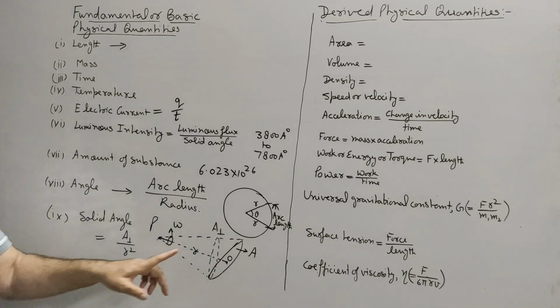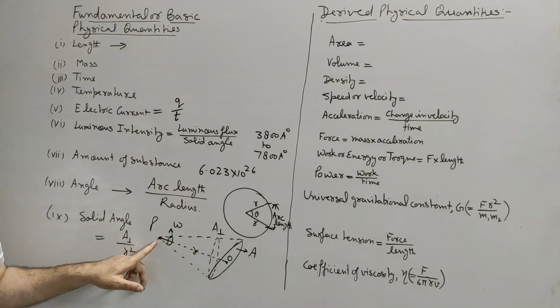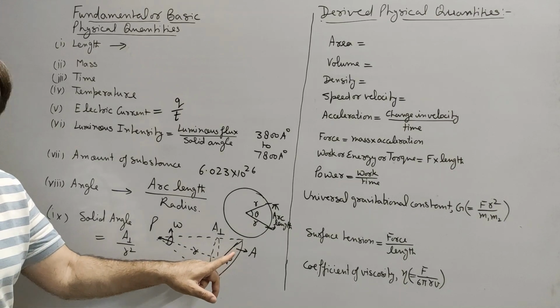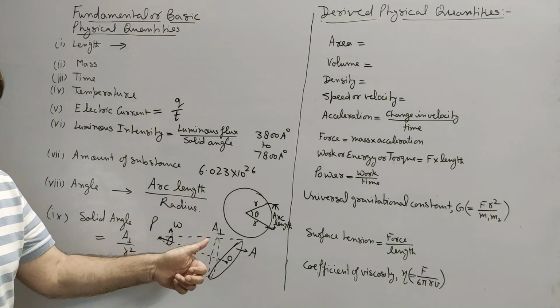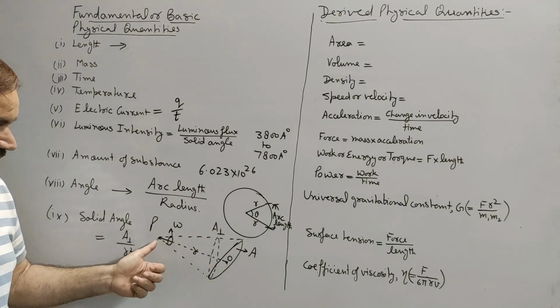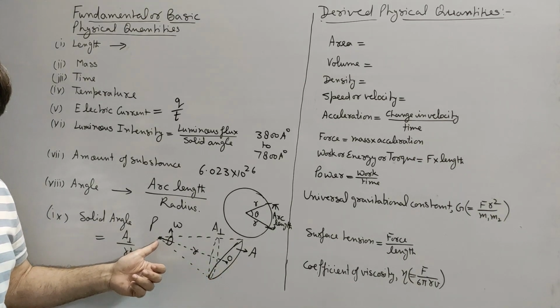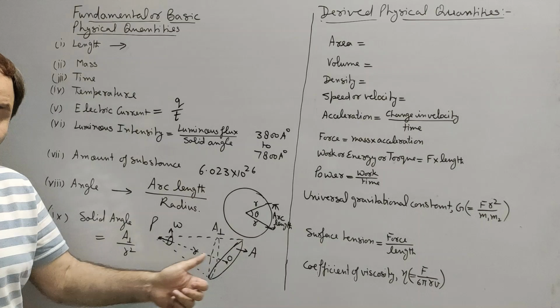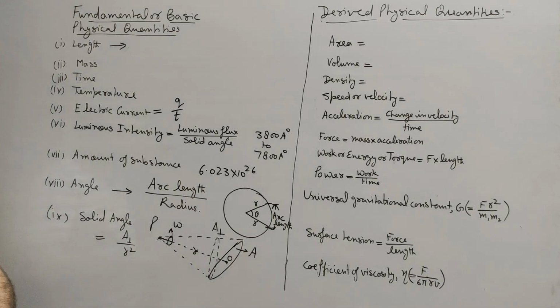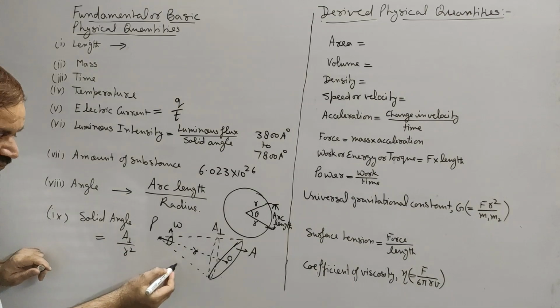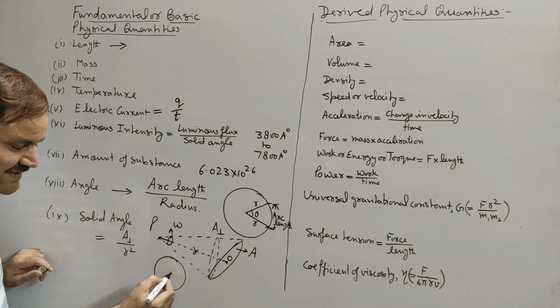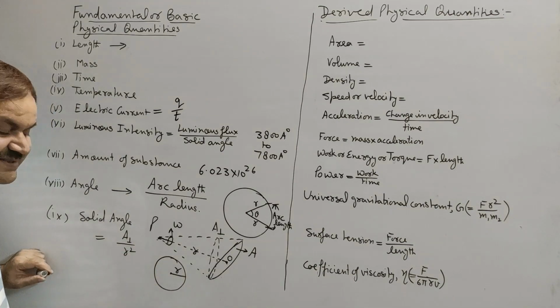So solid angle subtended by a surface at a point is defined as the ratio of the area of the surface perpendicular to the line joining the point and the surface to the square of the distance of the point from the surface.